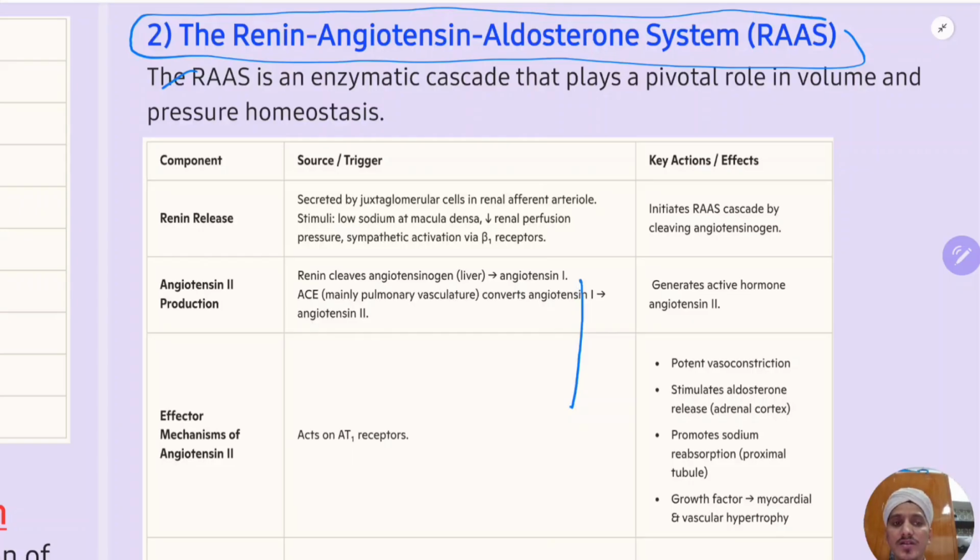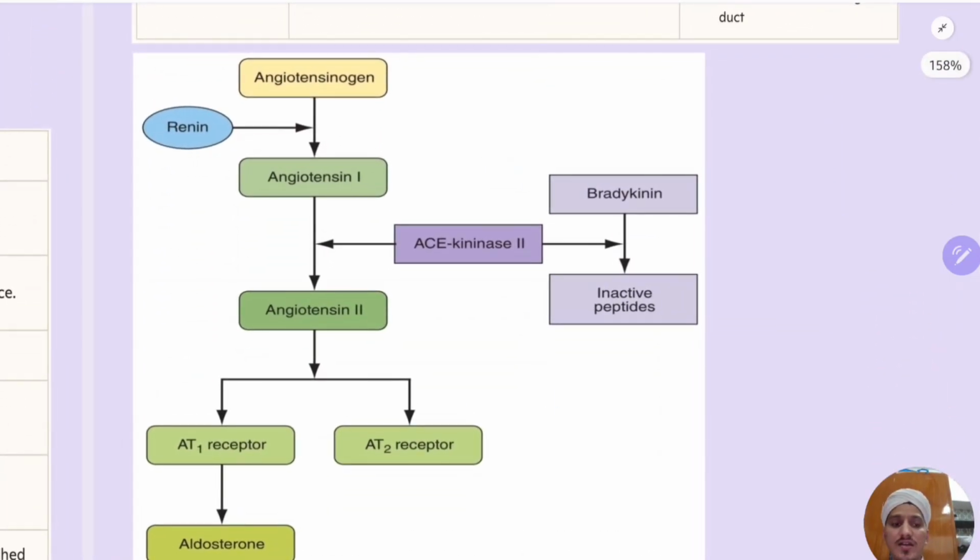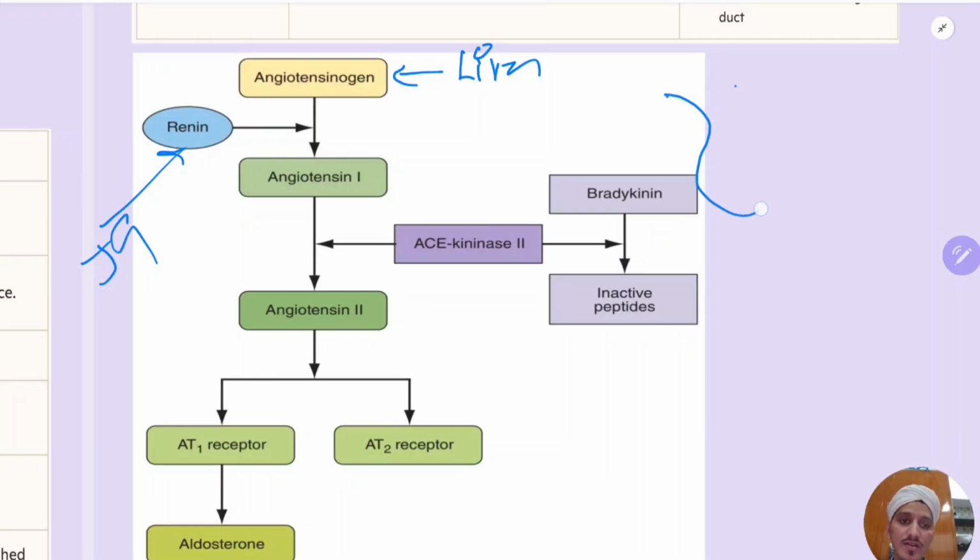How will we see this? First, see this diagram. Angiotensinogen is produced by the liver. When there is decreased sodium concentration, or decreased blood volume, or increased sympathetic activity, renin is released from the JG apparatus, the juxtaglomerular apparatus.